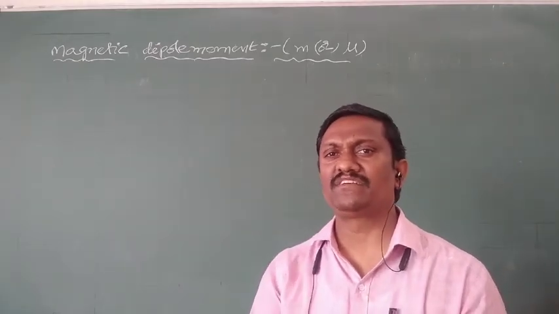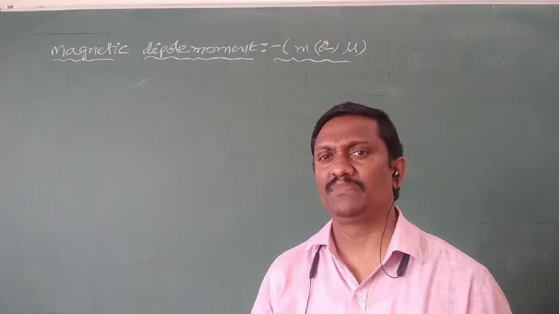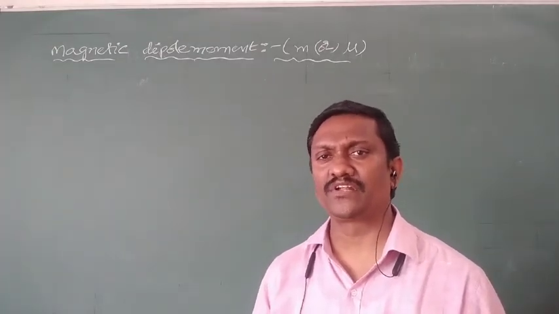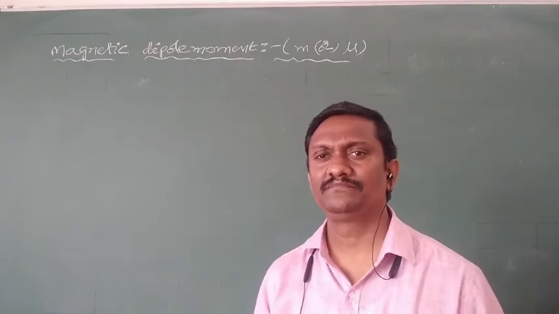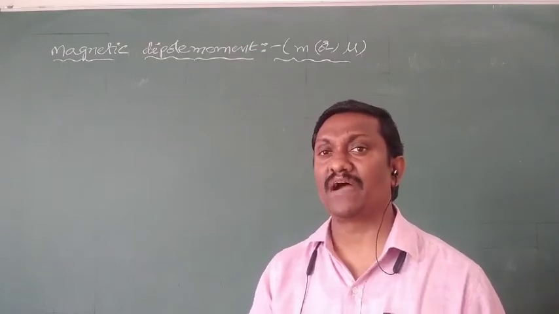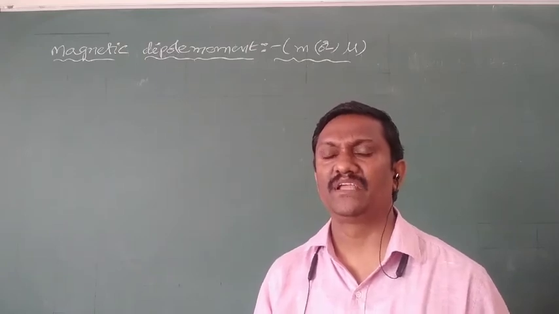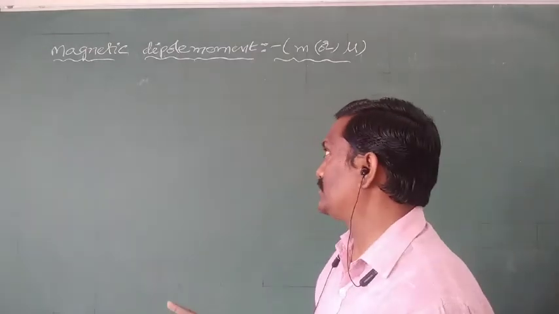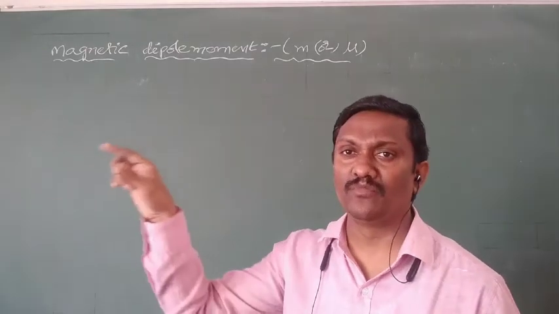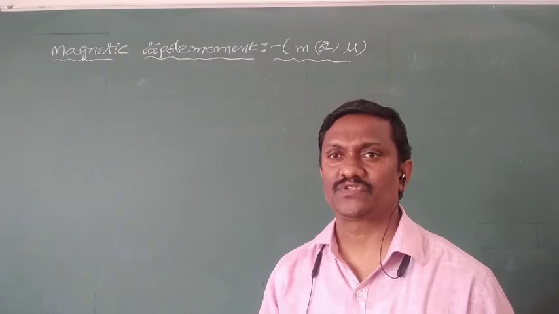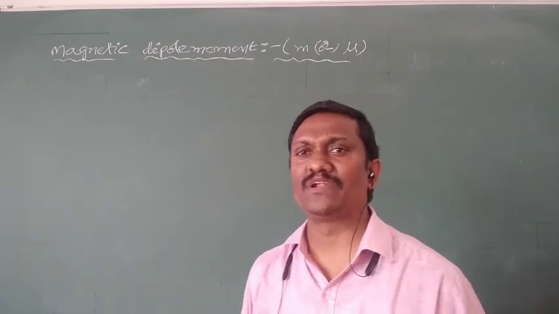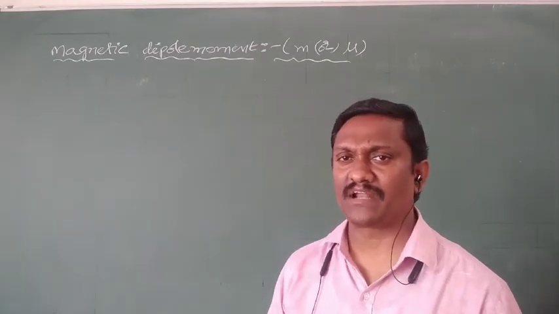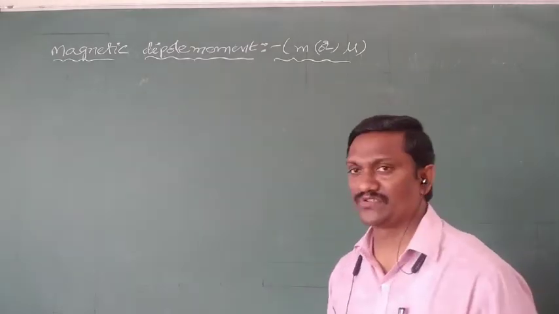Why do both devices have a magnetic moment? Because a bar magnet produces a magnetic field, and a current carrying conductor or circular loop also produces a magnetic field. So both devices have magnetic moments. In the case of a bar magnet, it is called magnetic moment. In the case of a circular loop, it is called magnetic dipole moment. So that is about the importance of magnetic moment or dipole moment. The symbol of magnetic moment or dipole moment is M.